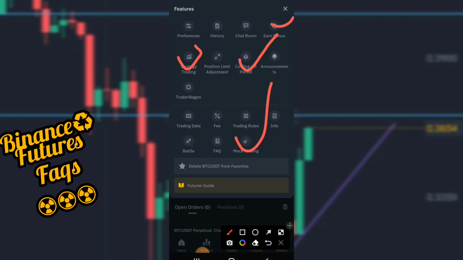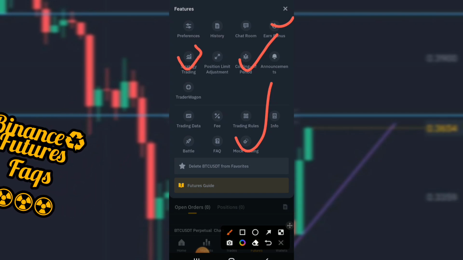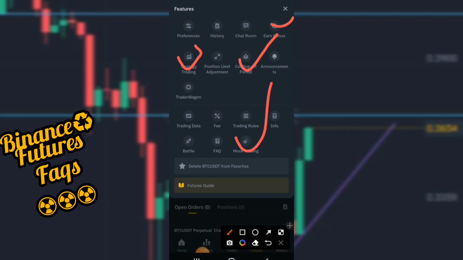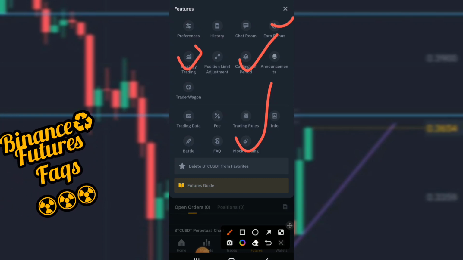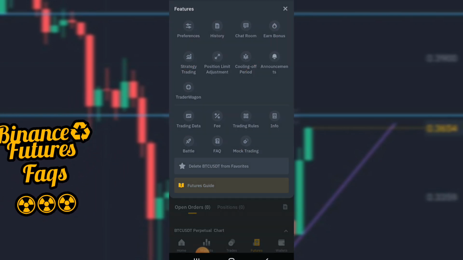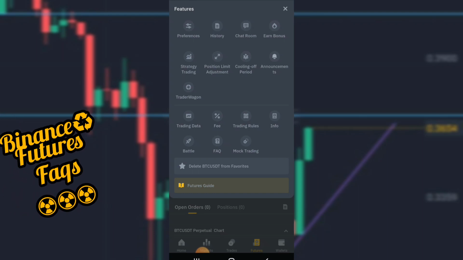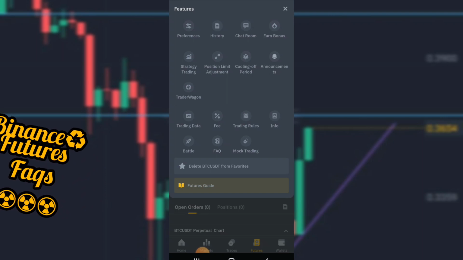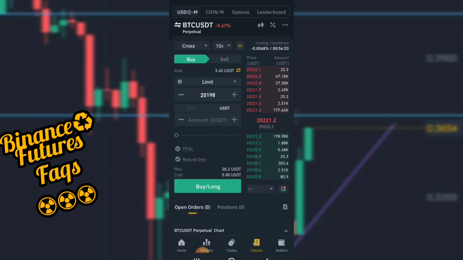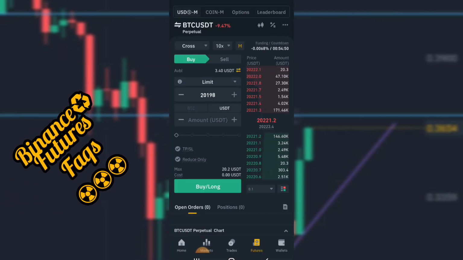What the bot does for you is look at the price movement for a certain period and create automatic buys and sells for you. If you're comfortable with it, you can go with it, or you can customize it to suit your needs. It's an automated bot to perform crypto arbitrage for you easily. You can test run with the mock trading or you can just go ahead with it.